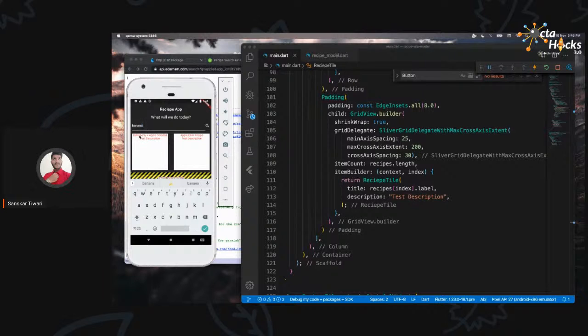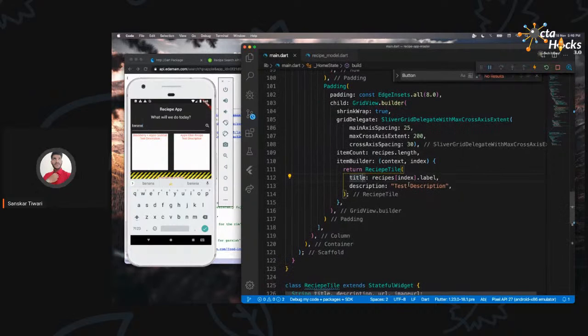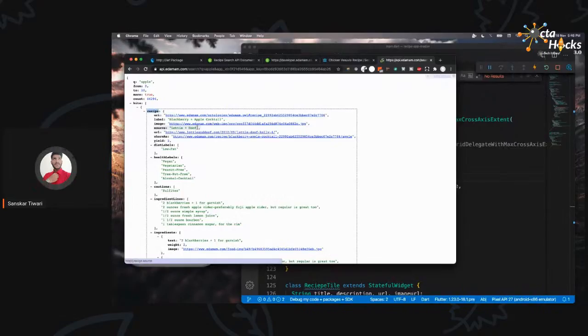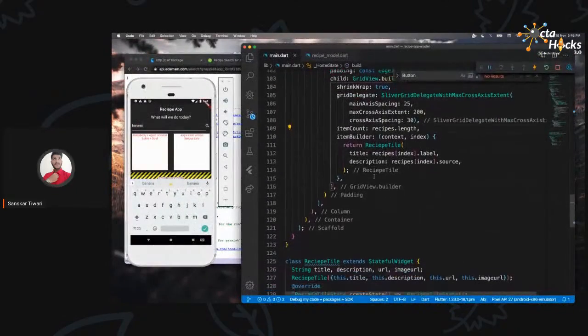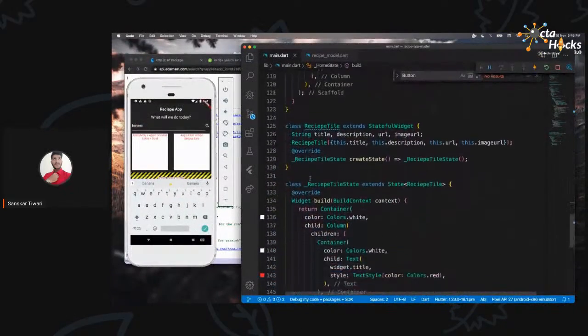Okay, so you can see we have blackberry plus apple cocktail, right? Let's update the description now. So I'm going to say this and paste it here. Now for the description, what is it called? Well, the description was the source, right? We planned to show the source as a description. Guess what? We have that. So it is Lottie plus doof. There it is. Now the white color in the background is not something we want.